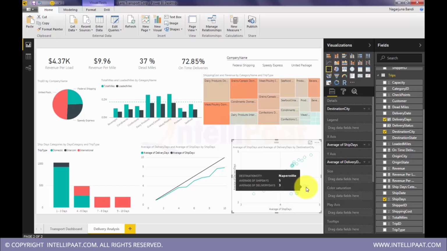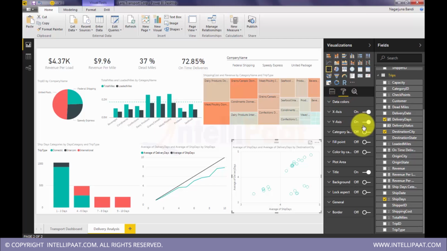Okay, so 5, actual SLA was 5, but we have delivered in 3 days. So these are the points where we are doing good. If we study these points and understand the business models implemented in those cities, or whether it is because of the local conditions, we can enhance or improve our business.